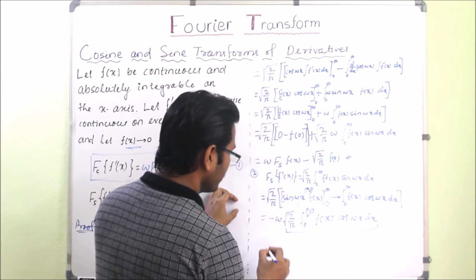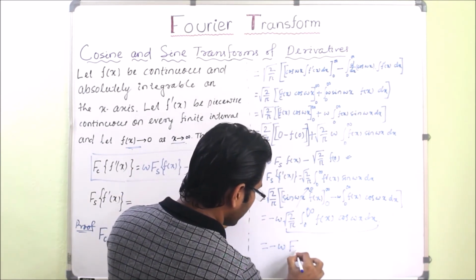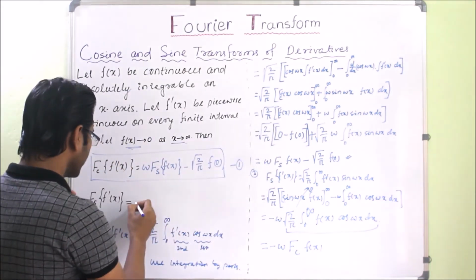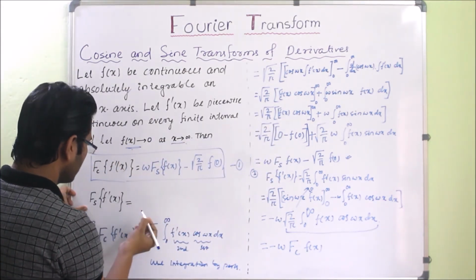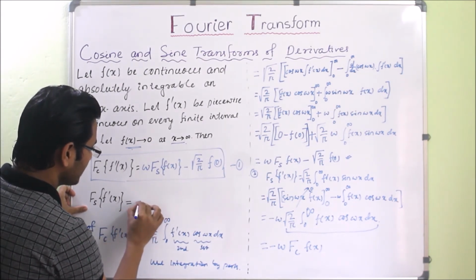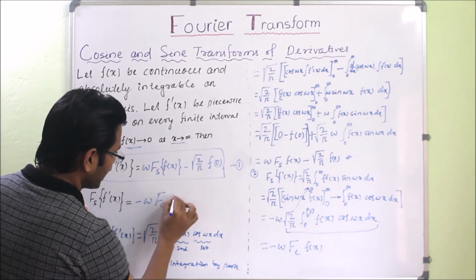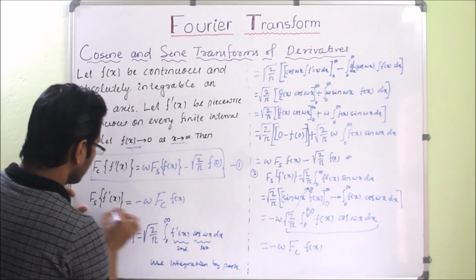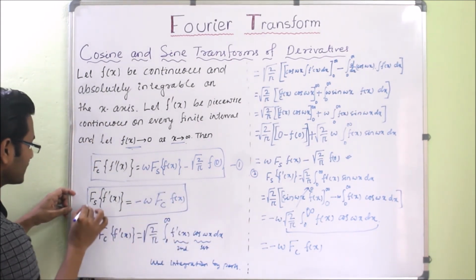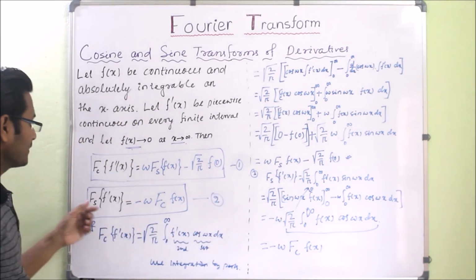But what is this? This is the formula for Fourier cosine. So minus w Fourier cosine of f of x. So the second formula, that is Fourier sine transform of f dash x, will be minus w into Fourier cosine transform of f of x. So in this way we can get the Fourier sine transform of f dash x.